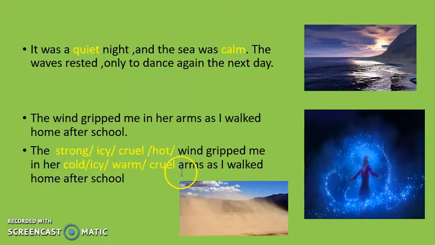And then in her arms, okay, what kind of arms? Now, remember over here we are using personification, okay? The wind is being personified as a human being, okay? So, you can say her cruel arms, her warm arms, her icy arms, her cold arms, okay? Imagine the wind as a witch, okay? So, what adjective would you use? Maybe you would use cruel, okay? So you can say the strong wind gripped me in her cold arms. You can say the icy wind gripped me in her cruel arms. It's up to you, okay?